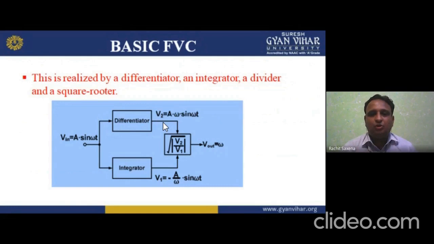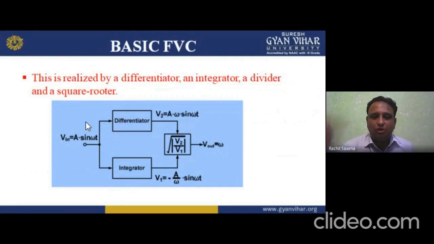So all these four comprise this: the differentiator shown here, the integrator shown here, the divider, and the square rooter is also there. Means the input we are giving is a sine wave, and the fundamental AC is always a sine wave. So the sine wave we call V equals Vm sine omega t. Vm is the magnitude and sine omega t is the sine wave with frequency omega. Omega t is the theta, that is the phase, and omega is the frequency. Omega is equal to 2 pi f.